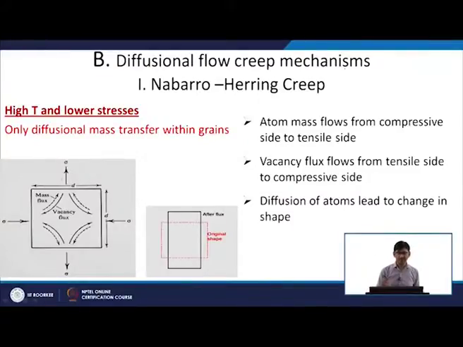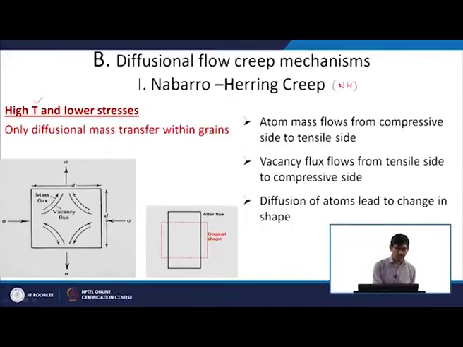Now, the second one is creep through a diffusional mechanism. So, the diffusional flow creep mechanism. In this there are a couple of mechanisms. First is Nabarro-Herring creep, or we also call it NH. And this is applicable at high temperature and lower stresses.